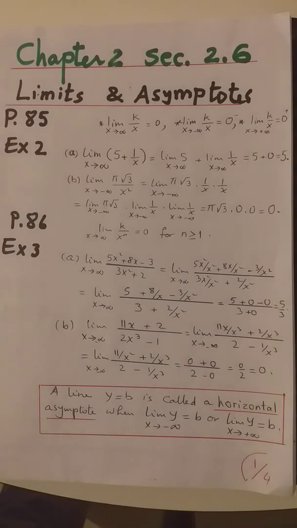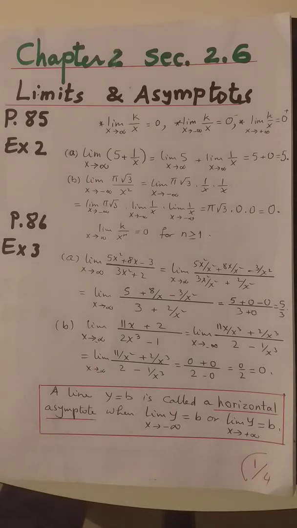The same for part B. Pi radical 3 is a constant numerical value, so we take it outside. The answer will be pi radical 3 times the limit of 1 over x times 1 over x when x approaches minus infinity. The value will be pi radical 3 times limit of 1 over x times limit of 1 over x as x approaches minus infinity, which is pi radical 3 times 0 times 0. That is pi over 3 multiplied by 0. So the answer will be 0.